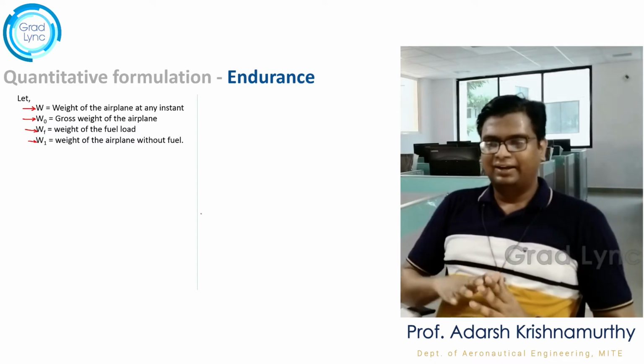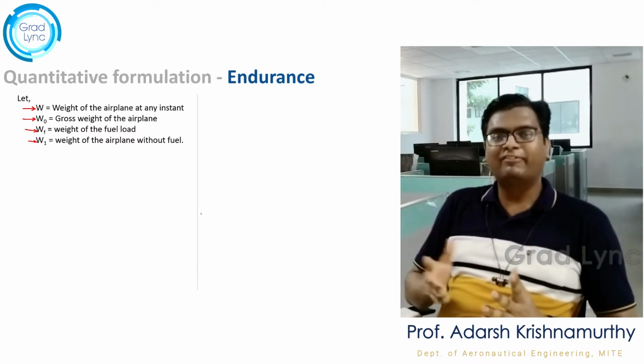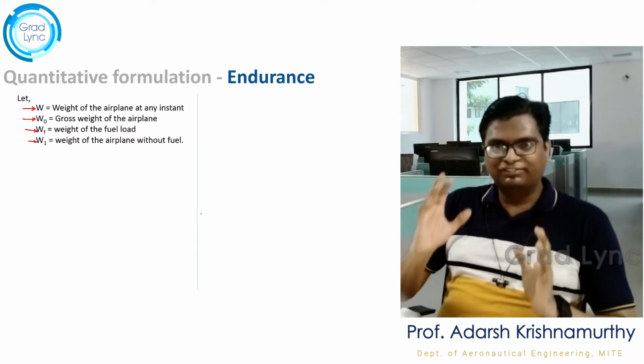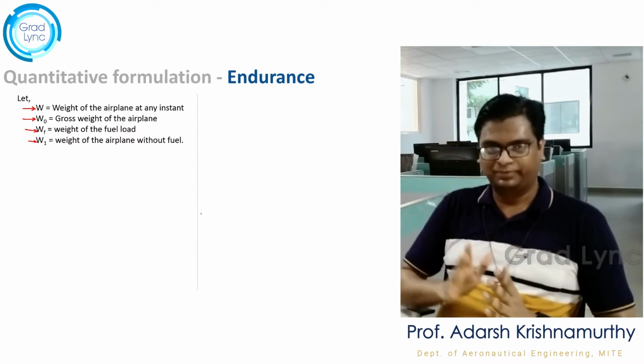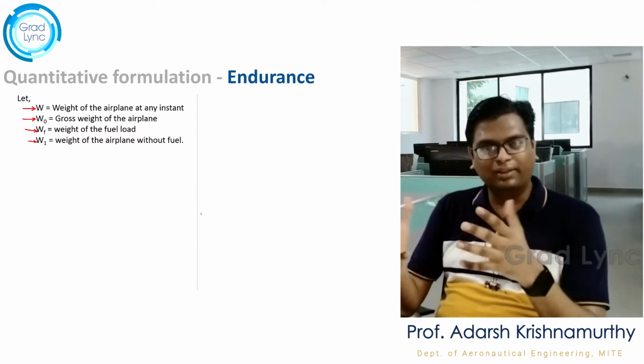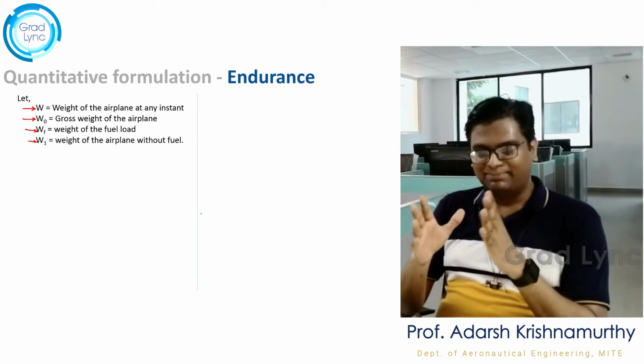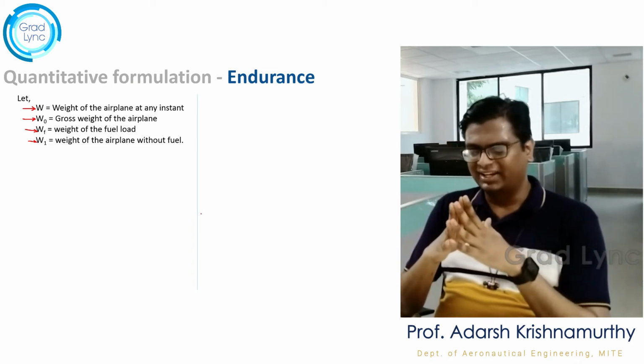Let's say W naught is the initial weight of the aircraft and W1 is the final weight of the aircraft when all the fuel gets consumed during a mission. Now, in this case, the mission may be for endurance or for maximum range. Getting the point?